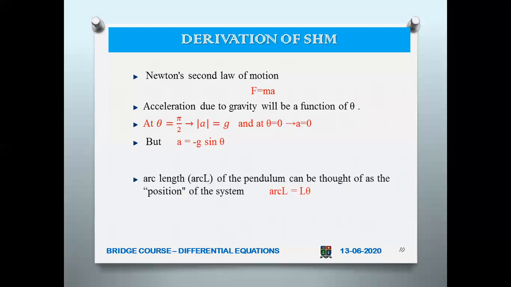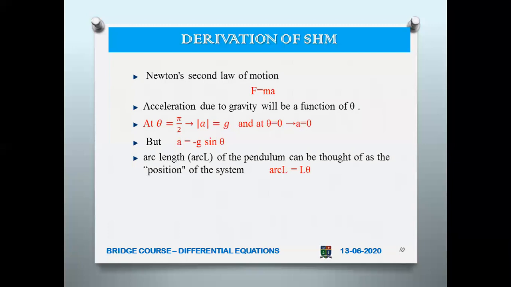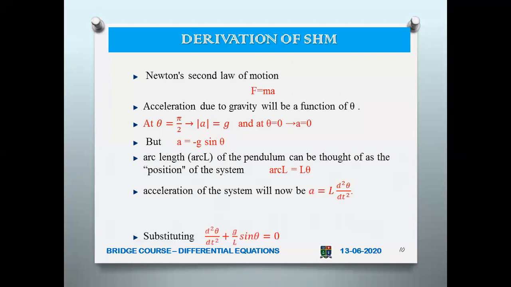But we know that a equal to minus g sin theta, in the negative direction, and the arc length of the pendulum is equal to L theta. So now the acceleration of the system will be a equal to L into d squared theta by dt squared. Putting everything together and substituting in the equation, we get a clear differential equation of second order.